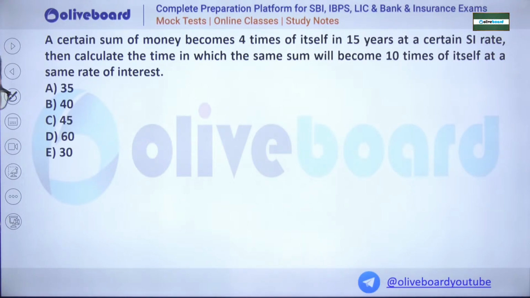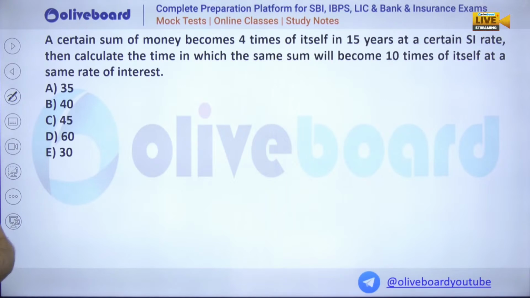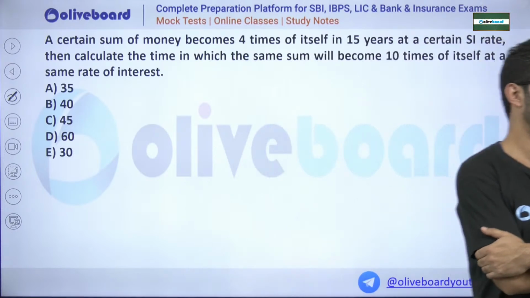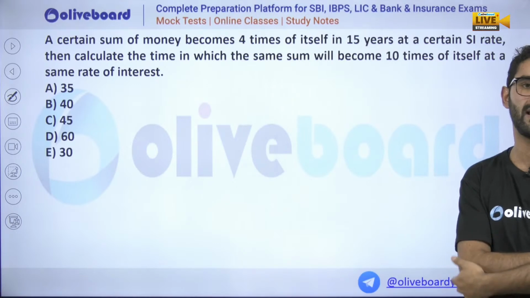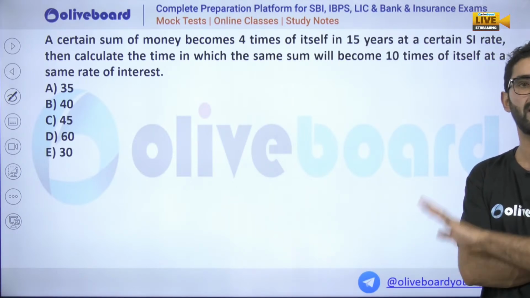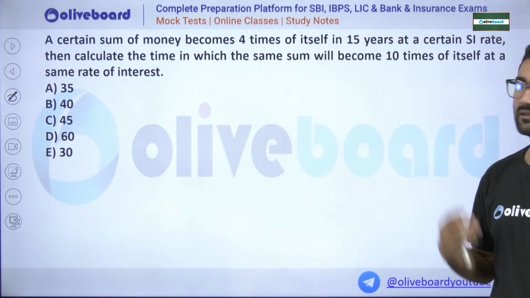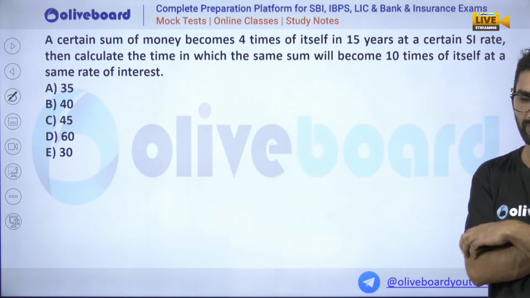There are multiple ways to solve simple interest and compound interest problems, my dear. Just go with the basic or fastest or simplest way. You know every concept regarding rate, time and all that. The difference between those who qualify the exam and those who fail is this: everyone knows, after spending 6 months on an exam, how to do the questions and what to do. But the topper knows how to solve it the fastest way, saving time, and uses that time on other questions in order to solve multiple problems.